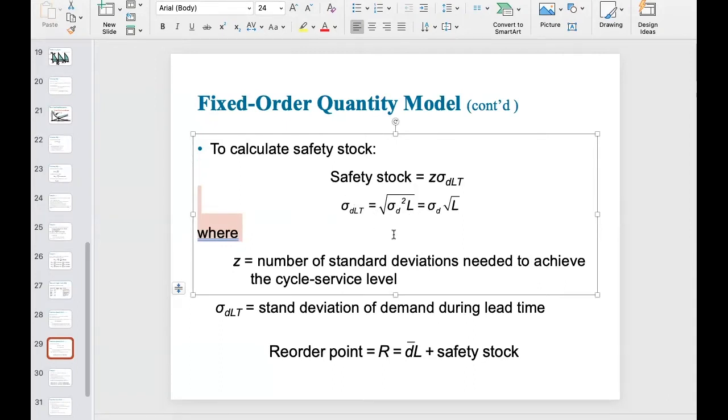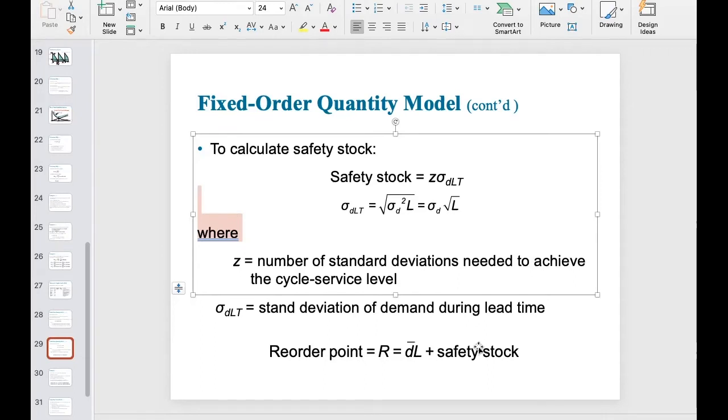Once you know the standard deviation of daily market demand and the corresponding lead time, you can simply calculate the corresponding sigma DLT and put this value into this equation. And then once you know the Z value, whether I tell you directly or you check it using the Z table, you can simply multiply these two things to get the corresponding safety stock. Once you get the safety stock, you further add this part into the reorder point equation such that you can get the updated reorder point.